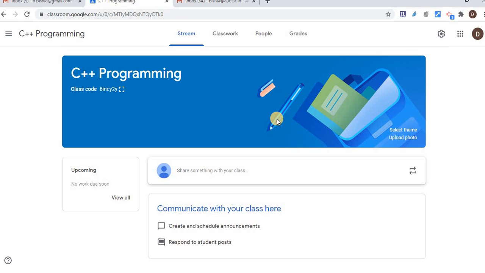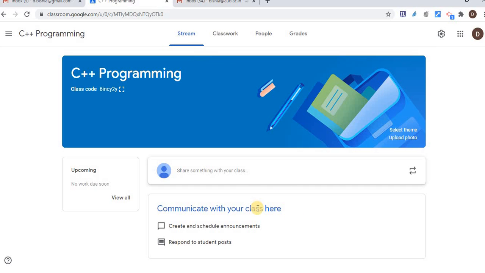Here the overall class is divided into four parts. First is stream, second classwork, third people, fourth grades. The stream is like a notification or announcement board.